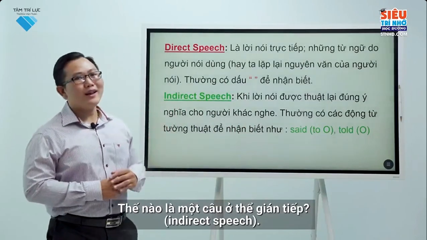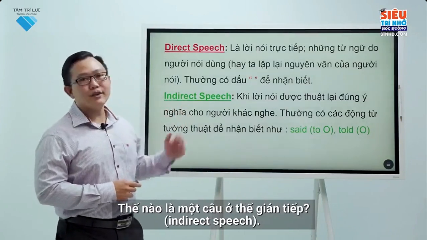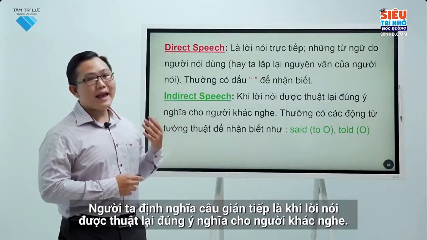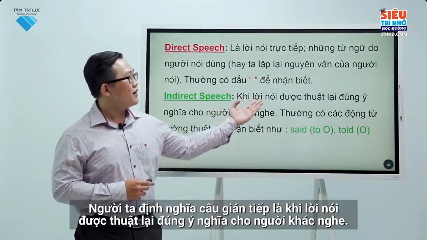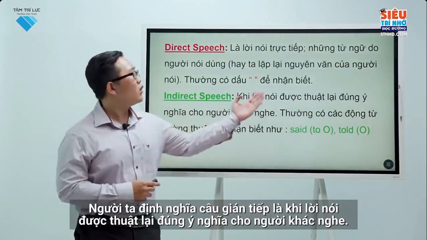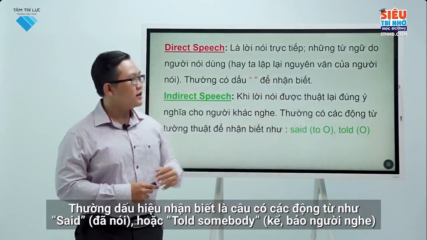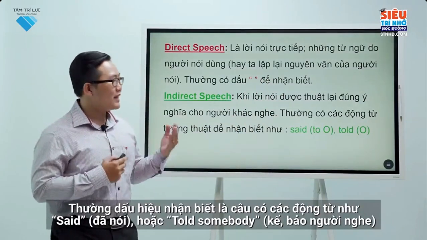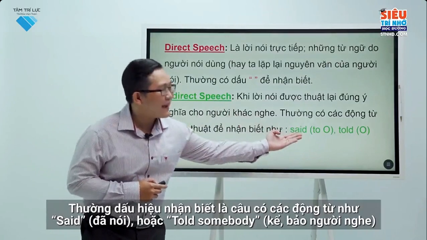So, what is an indirect speech? People define indirect speech as a speech that is reported with the same meaning for the listeners. The usual sign is that the sentences have verbs such as said or told somebody.